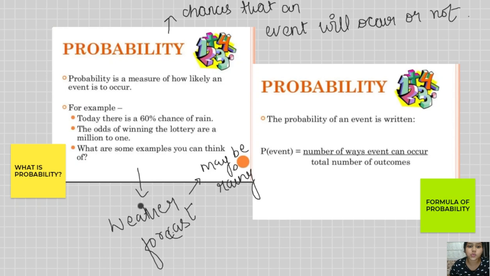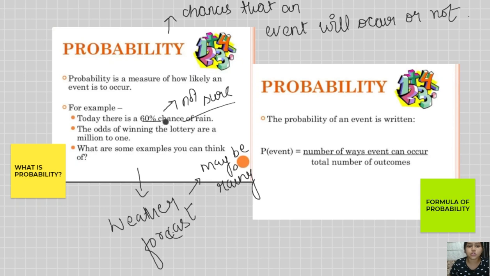So this is what we call probability, that there is a certain chance of rain or sunny weather, but it is not sure. We are not sure whether the rain is going to happen or not, but there are certain chances that it will happen or it may not happen.